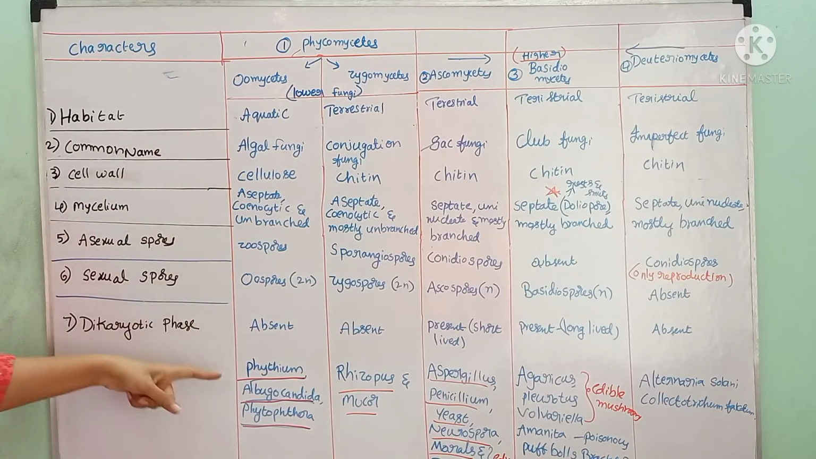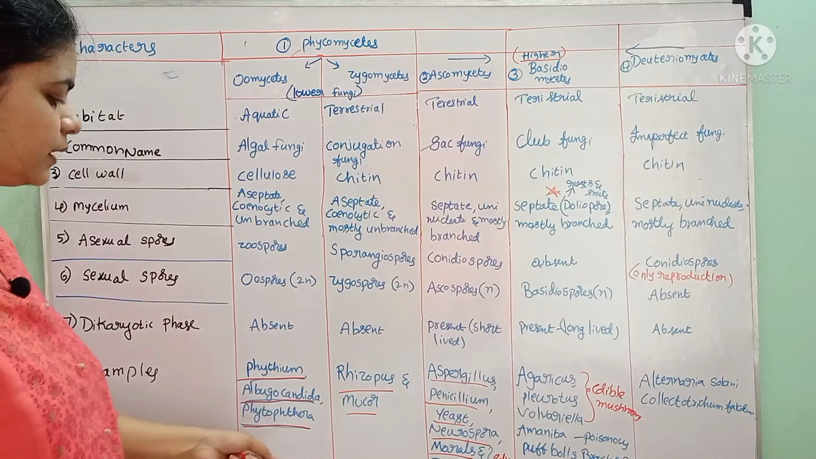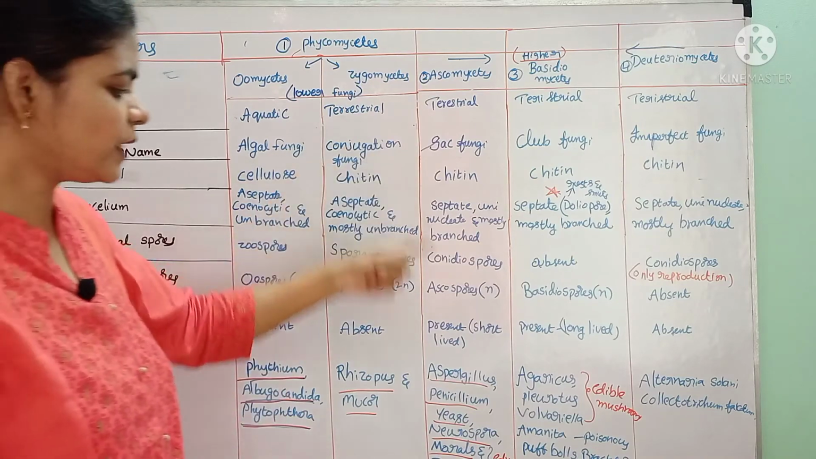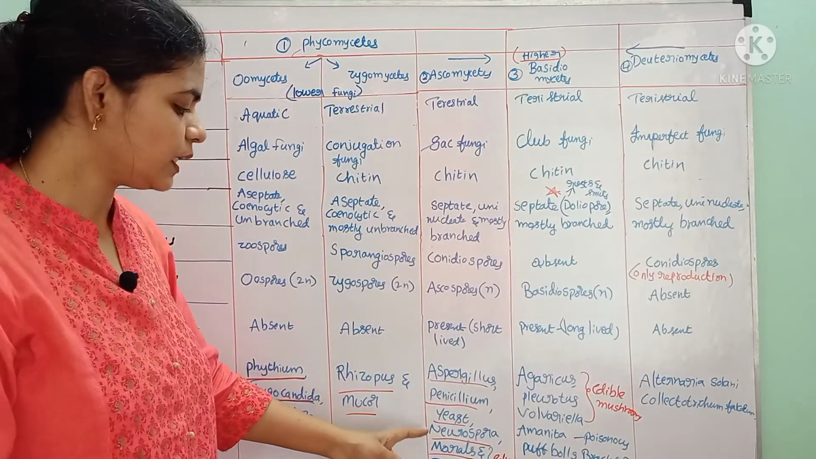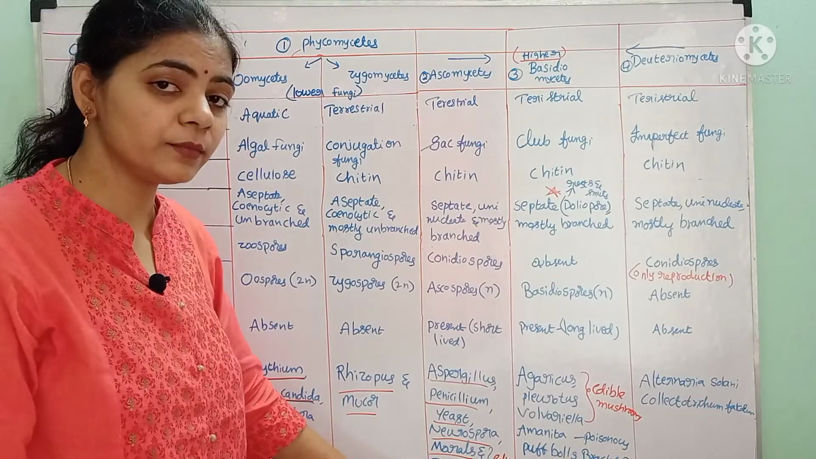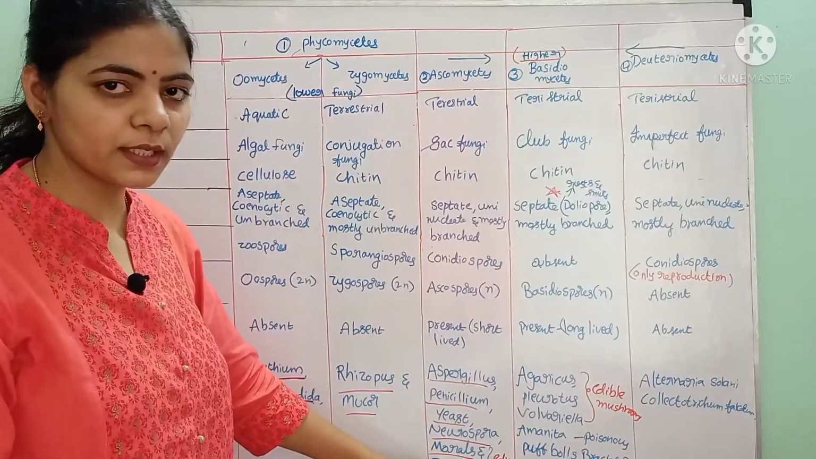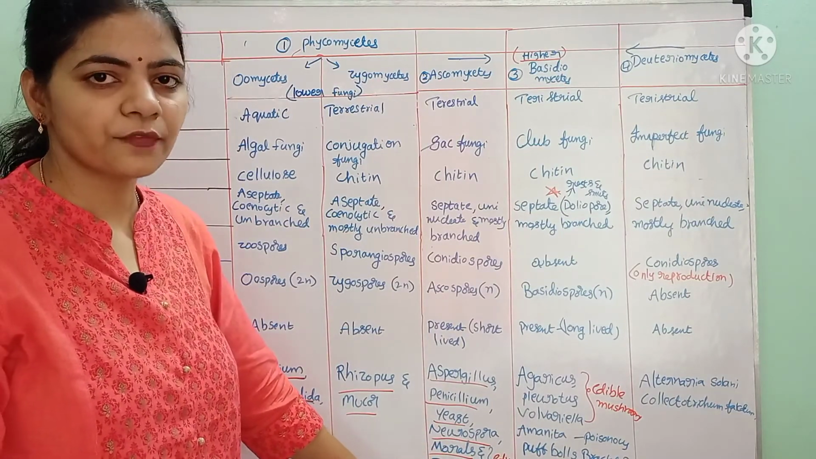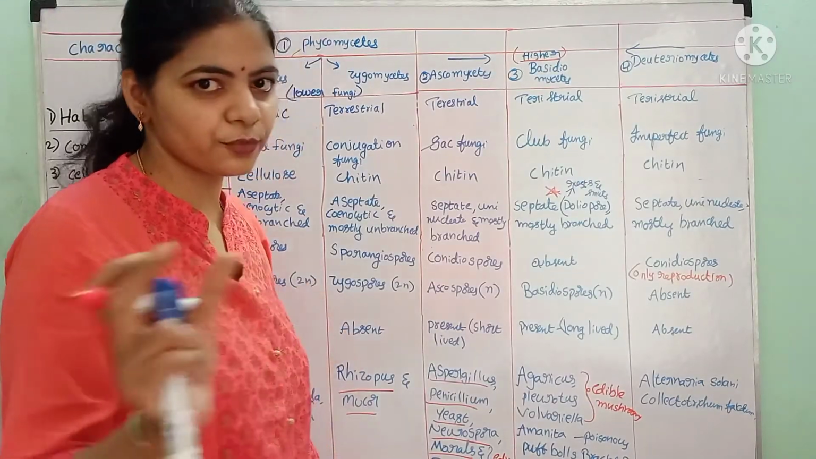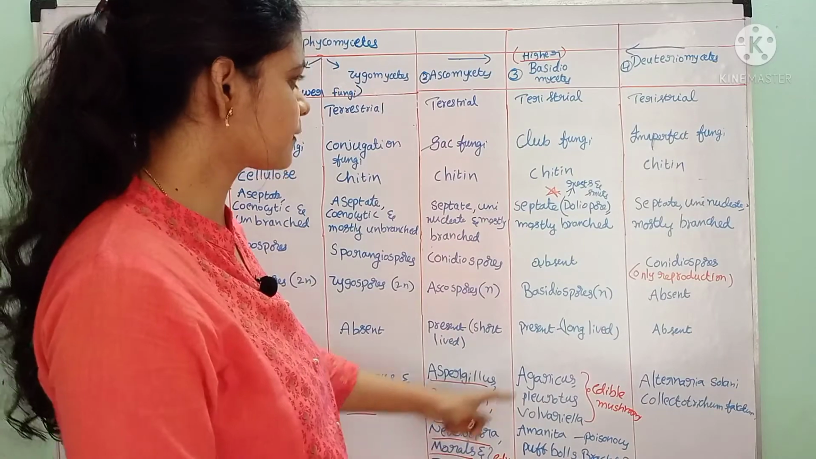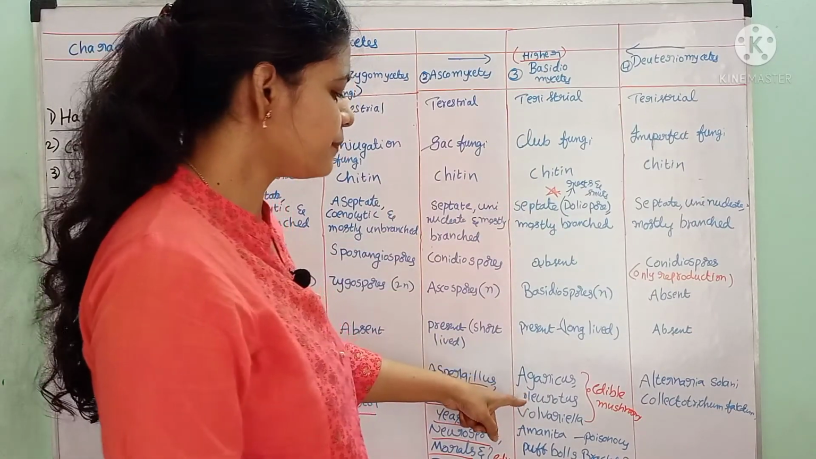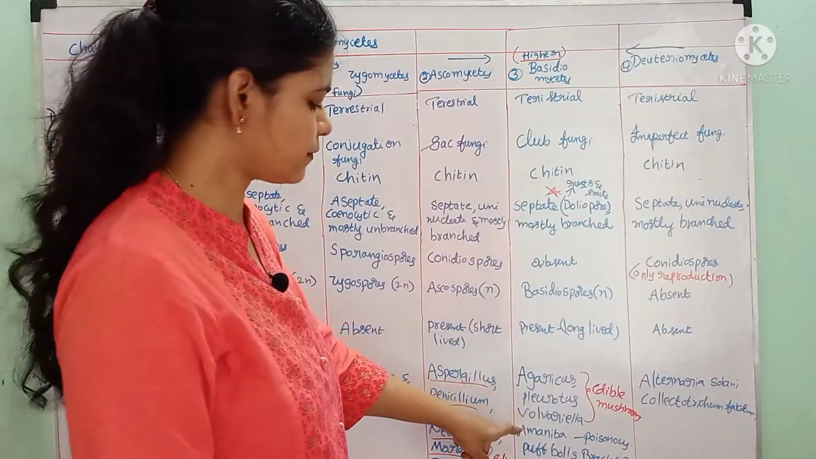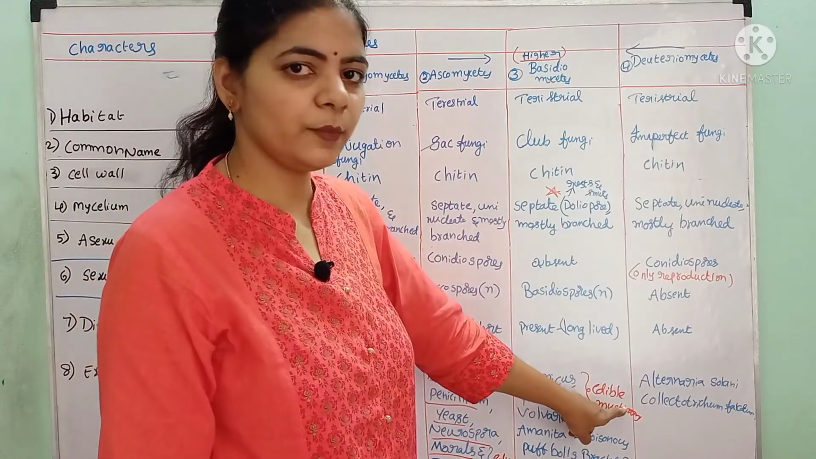Examples: oomycetes, Pythium, Albugo candida and Phytophthora. Zygomycetes examples are Rhizopus and Mucor. Ascomycetes examples: Aspergillus, Penicillium, yeast, Neurospora crassa, and some edible ascomycetes like morels and truffles. Morels are spongy cone-shaped structures, and truffles are like tubers, potato tubers, right? Like that they appear. In Basidiomycetes, examples are mushrooms. We eat mushrooms, right? Those mushrooms are Agaricus, Pleurotus, Volvariella, Volvaceae. These are called edible mushrooms.